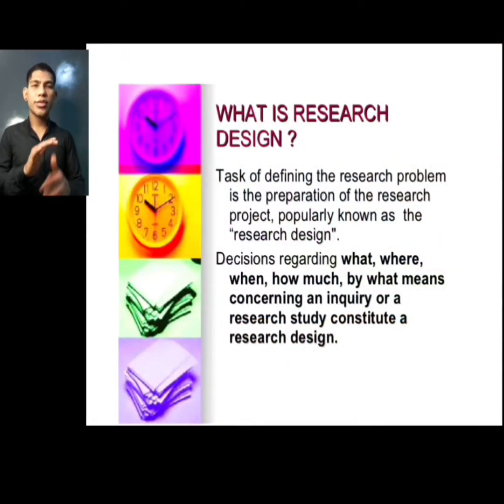What is research design? Let me say something about the definition. The task of defining the research problem and the preparation of the research project properly is known as research design. Discussion regarding what, where, when, how much, and by what means concerning the inquiry or the research study constitutes the research design.